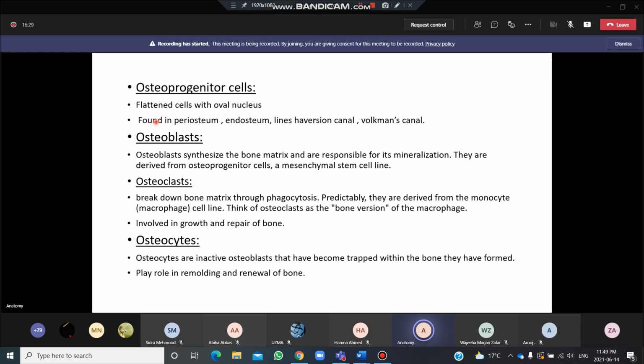So what we have studied, that osteoprogenitor cells are the flattened cells with oval nuclei, and they are mesenchymal stem cells. They give rise to the osteoblast. ठीक है. So osteoblasts are involved in synthesizing the bone matrix and mineralization. Osteoclasts, what they do, they break down the matrix, and they are basically involved in the repair and the growth of the bone. And the osteocytes are basically the inactive osteoblasts, and they are involved in remodeling and renewal of the bone. Next.